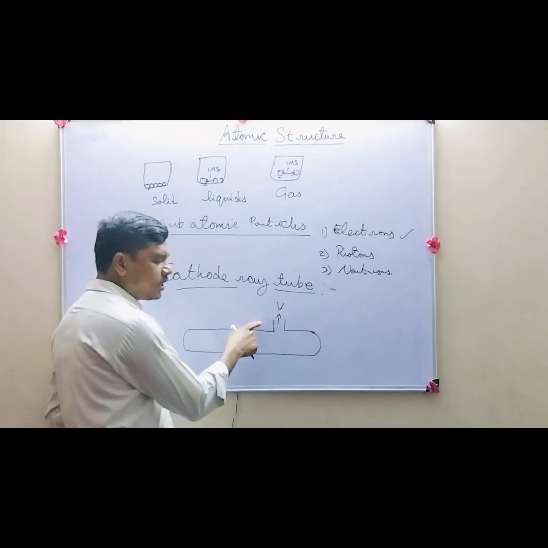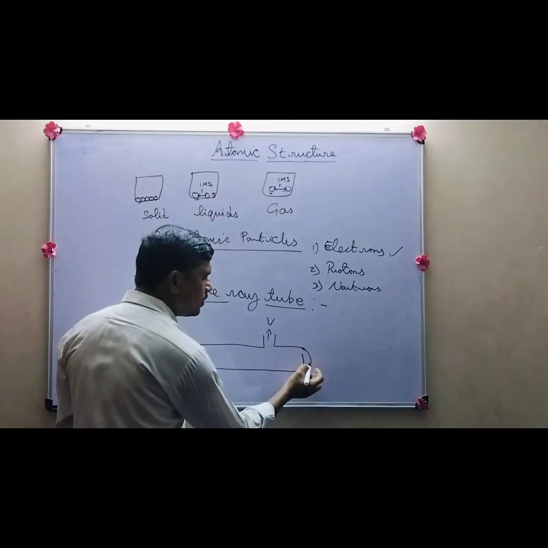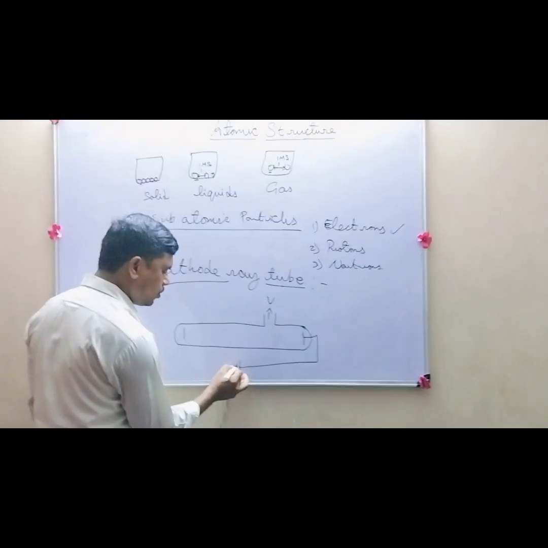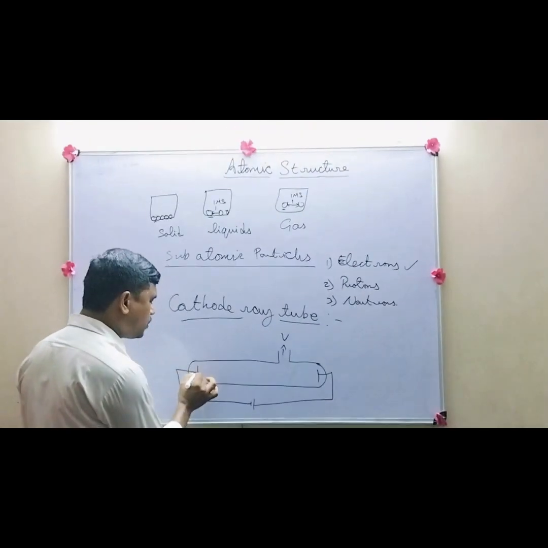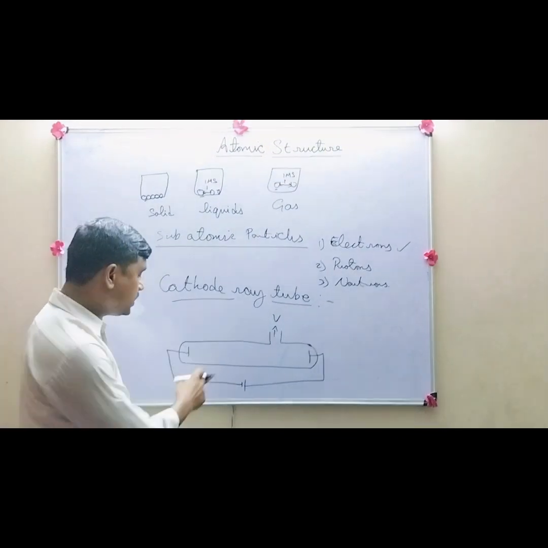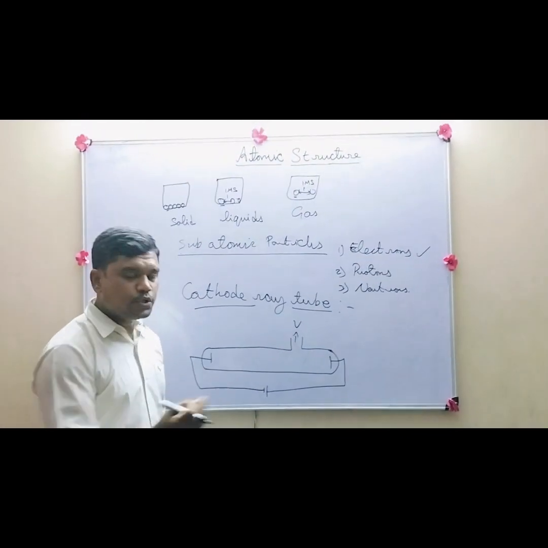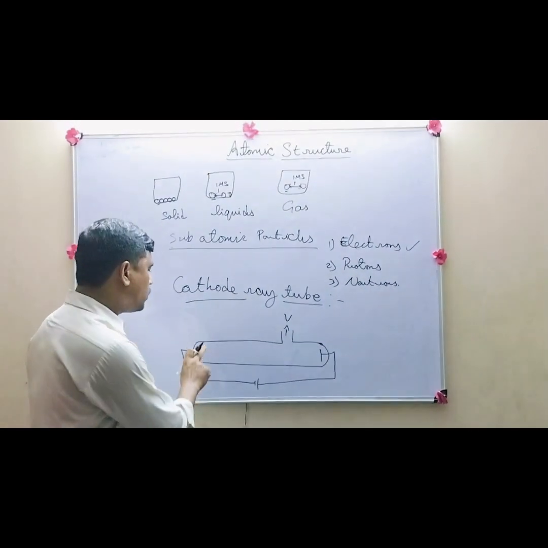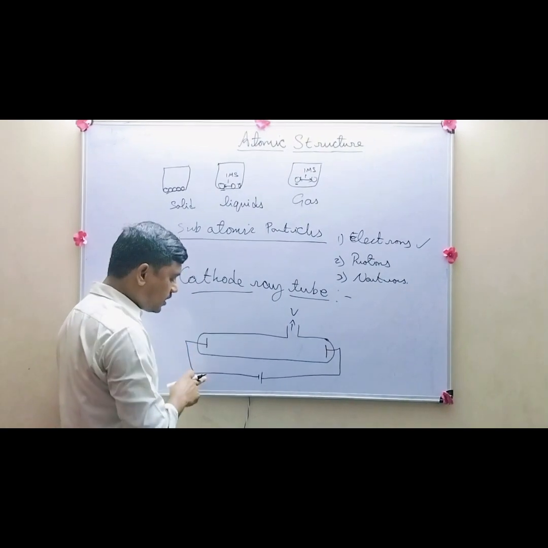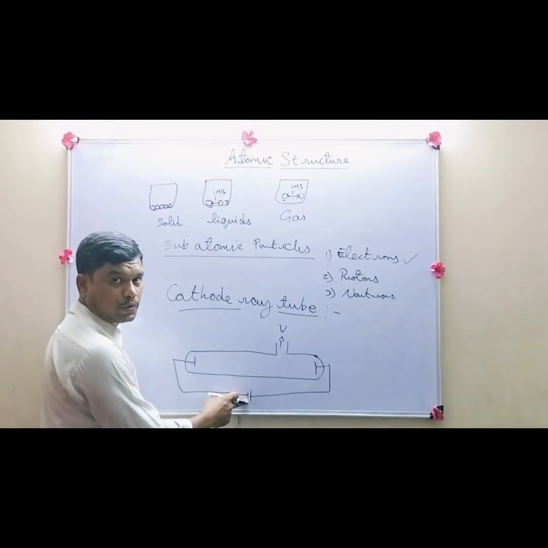The two ends of the tube were connected to an electric circuit, which is connected to a current source. So we have taken a tube, connected to a wire, which is connected to an electric circuit.